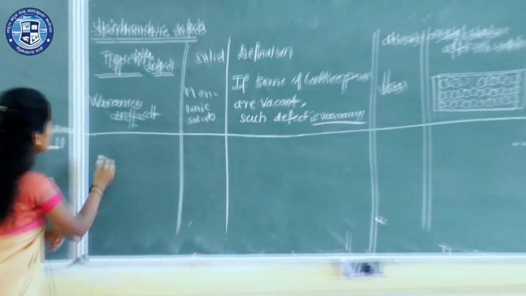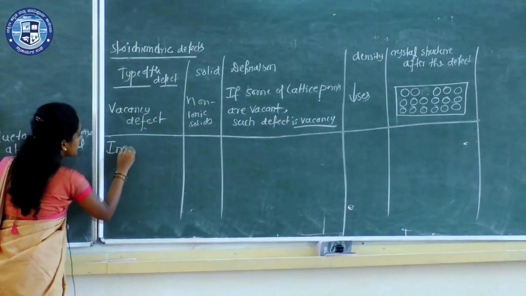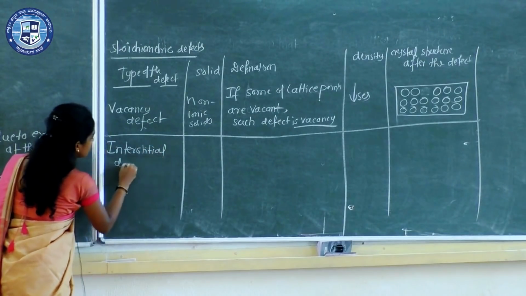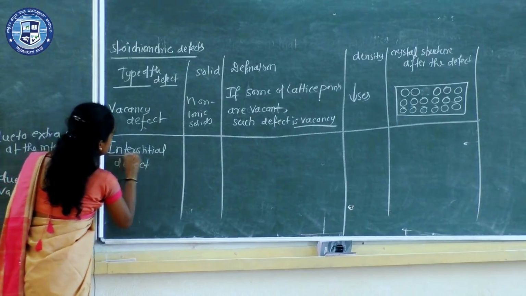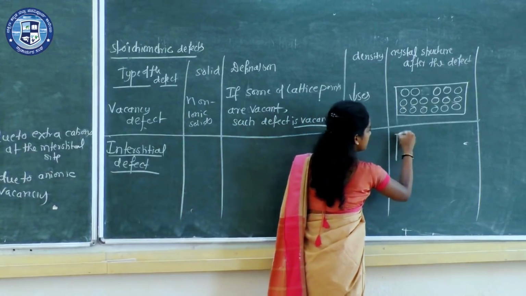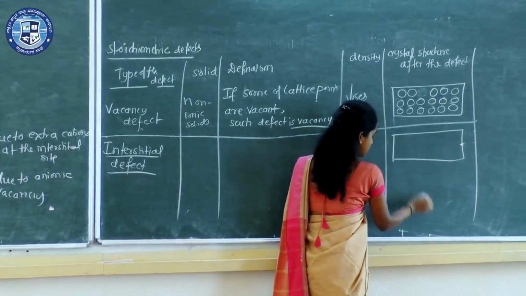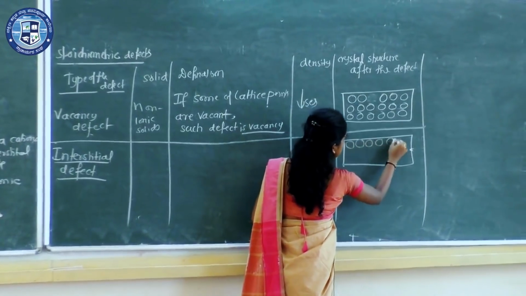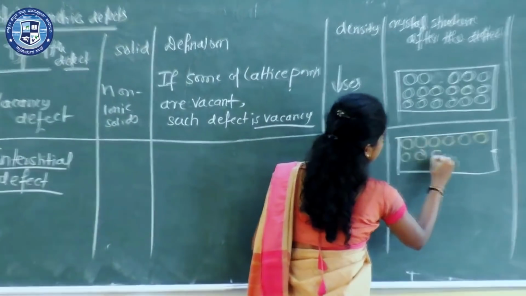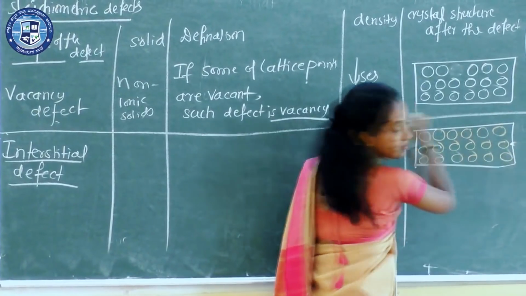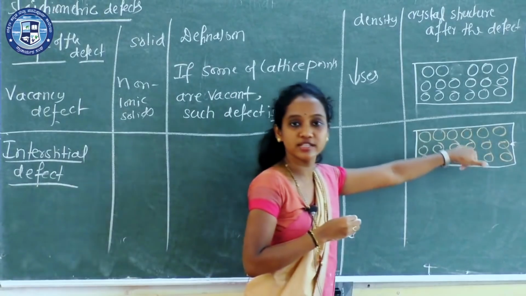Now the second type is interstitial defect. What is interstitial? Consider the crystal structure like this. So these are the constituent particles. This is a perfectly ordered crystal.